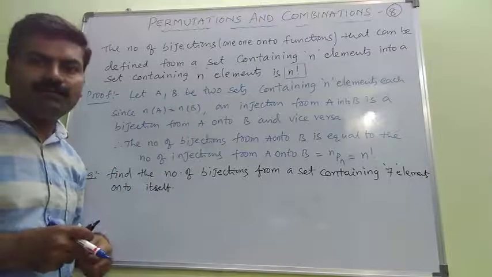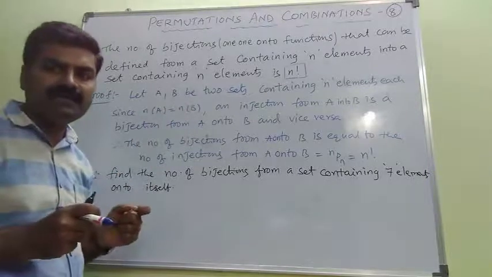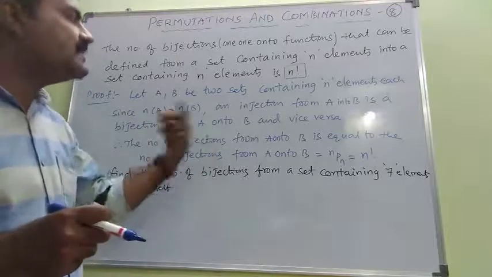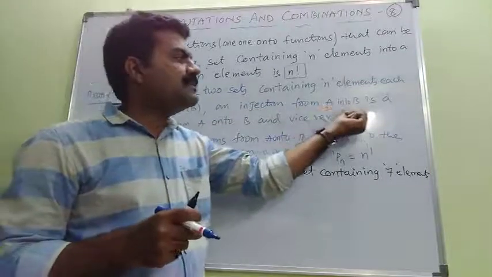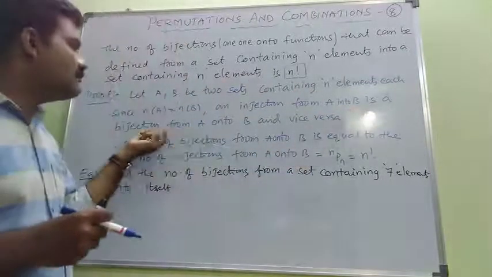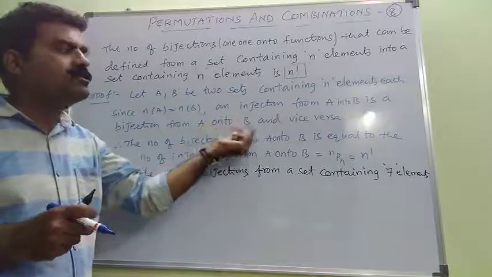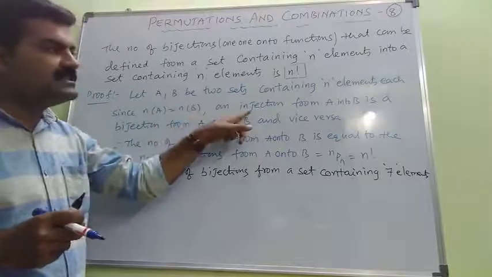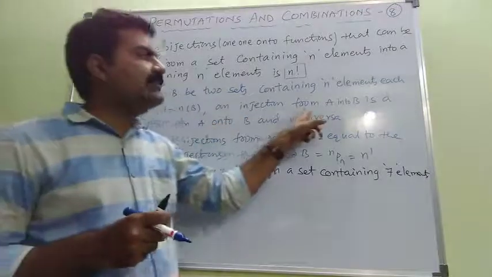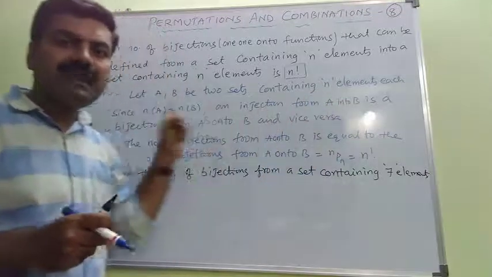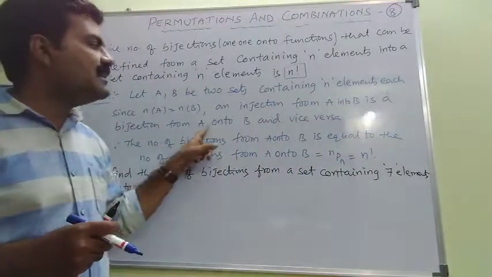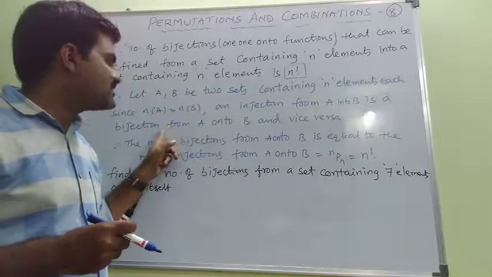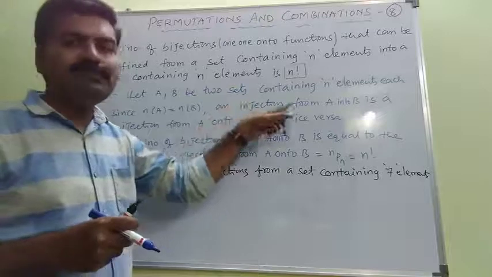That is, the cardinal number of A, the number of elements in set A, is equal to the number of elements in set B. So then we can say an injection from A into B is nothing but a bijection from A onto B, since the condition n(A) equals n(B) is the important condition. So an injection from A into B is the same as a bijection from A onto B, as well as vice versa. I mean, if it is a bijection from A to B, then it is also treated as an injection from A to B.